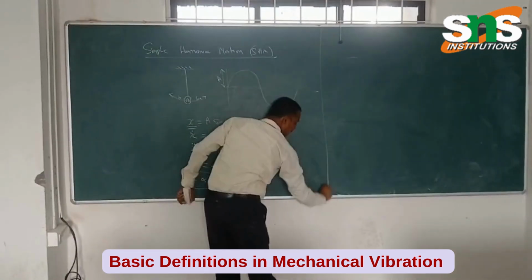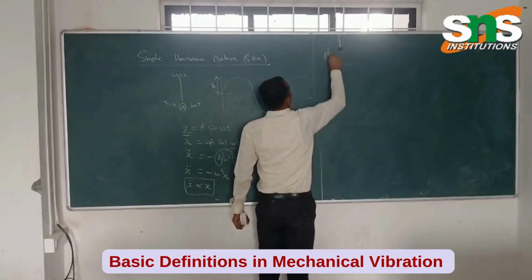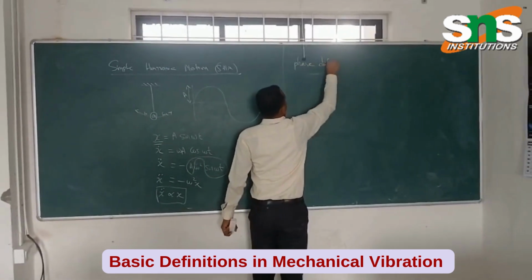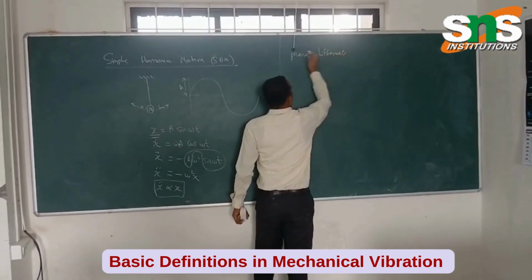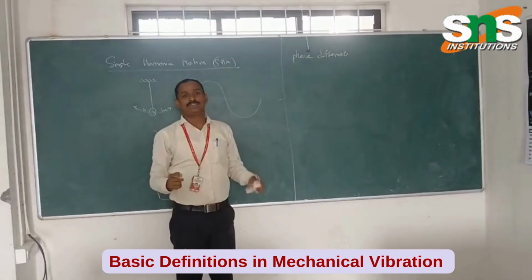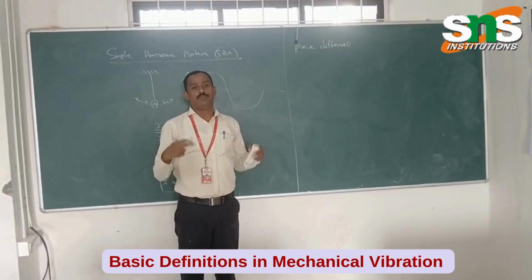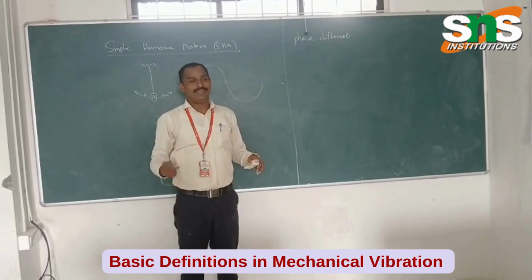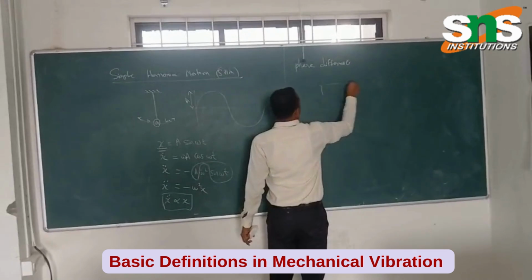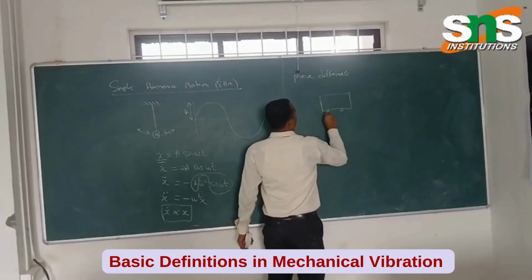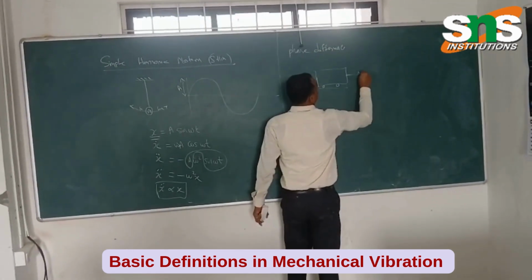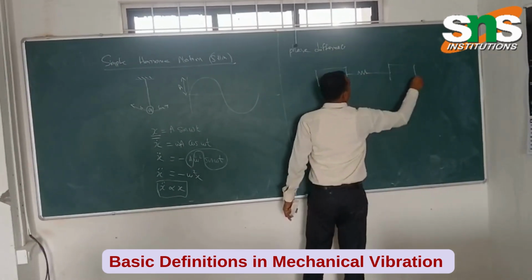Next, coming to the phase difference. If the system has two or more displacements, let us take a spring with two masses.